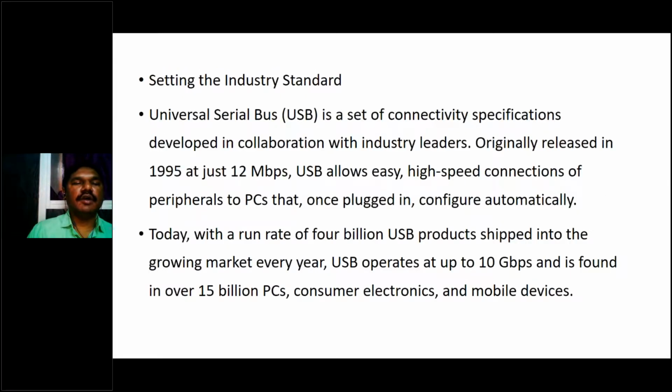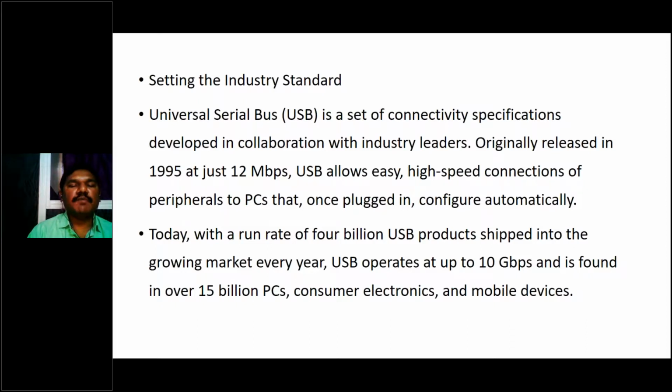Universal Serial Bus is a set of connectivity specifications developed in collaboration with industry leaders, originally released in 1995 at just 12 Mbps speed, whereas RS-232 has only 2 kbps to 20 kbps speed. The starting USB speed was 12 Mbps. That was the lowest speed of USB.